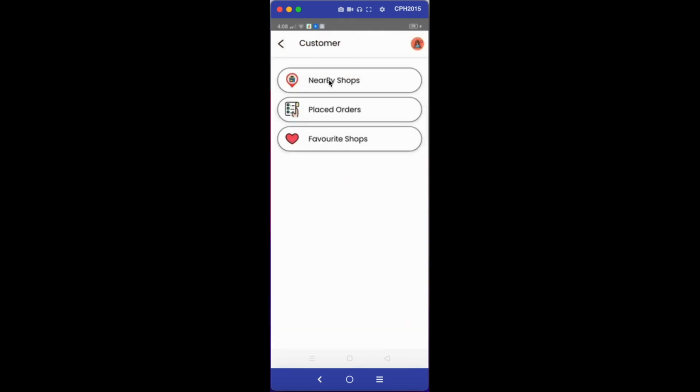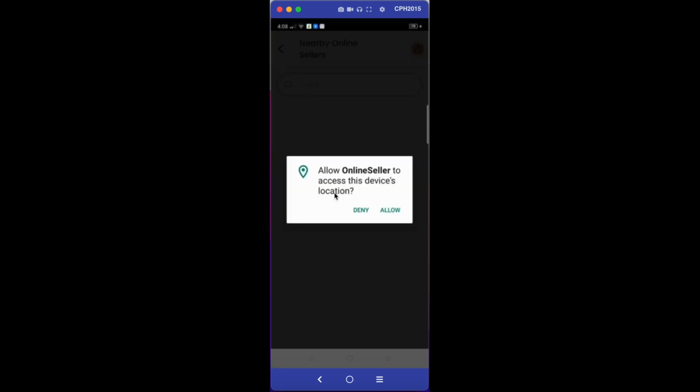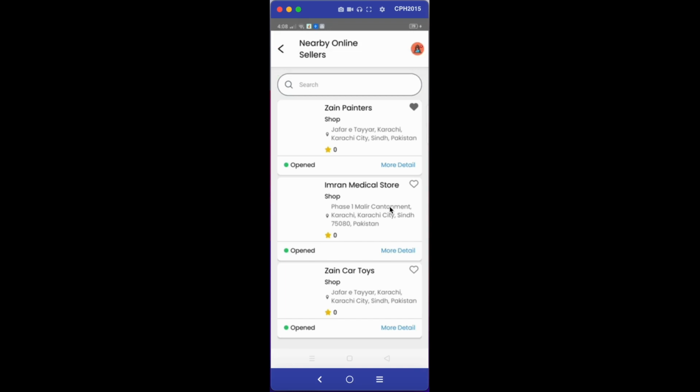Customers can view the nearby shops, those online sellers who provide services in their areas. Here you can get the list of the online sellers providing services in your area. And with the heart button, you can add any online seller to your favorites, if you like their services.